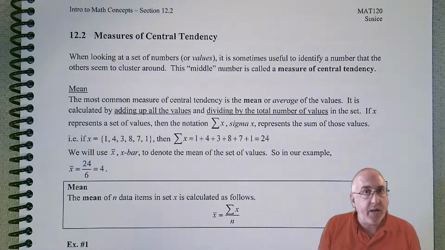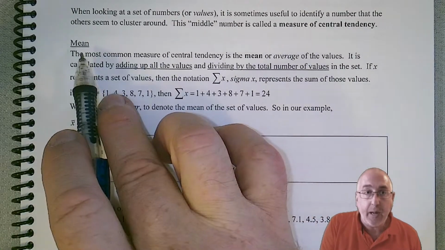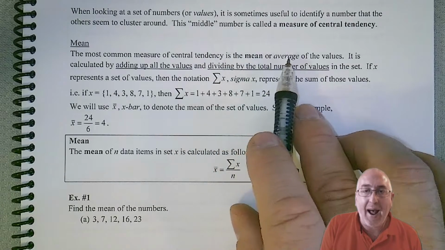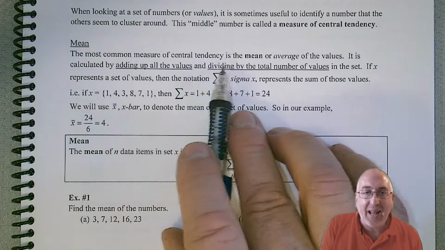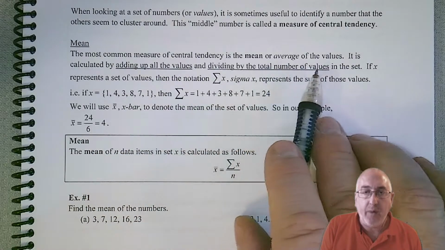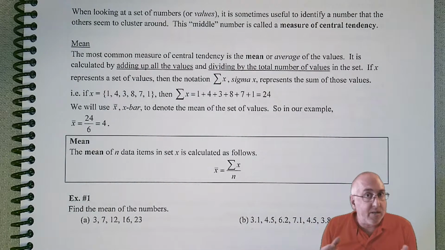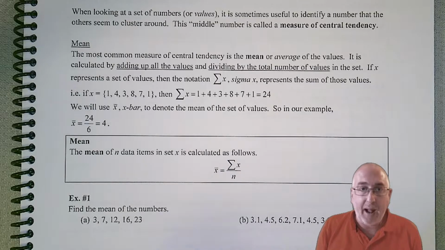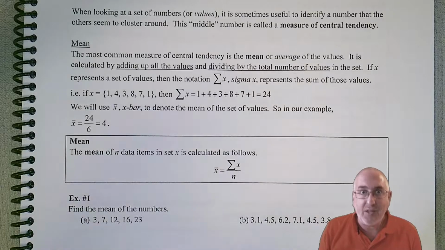Now we have different types of these, but the first one is probably the most common one, and it's the mean. The most common measure of central tendency is the mean or average of the values. It is calculated by adding up all the values and dividing by the total number of values in the set. Now, as much as that seems to make sense and you understand it verbally, what kind of formula can you create from that? And that's one of the problems with math, is we like to have a formula for anything that we're doing, if possible.